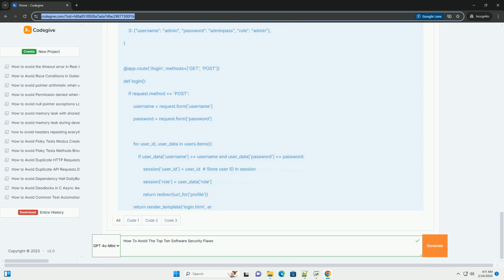Code example, conceptual, demonstrating a lack of rate limiting. Explanation: the code is vulnerable to brute force attacks because there is no rate limiting. An attacker can repeatedly attempt to log in with different passwords until they find the correct one.